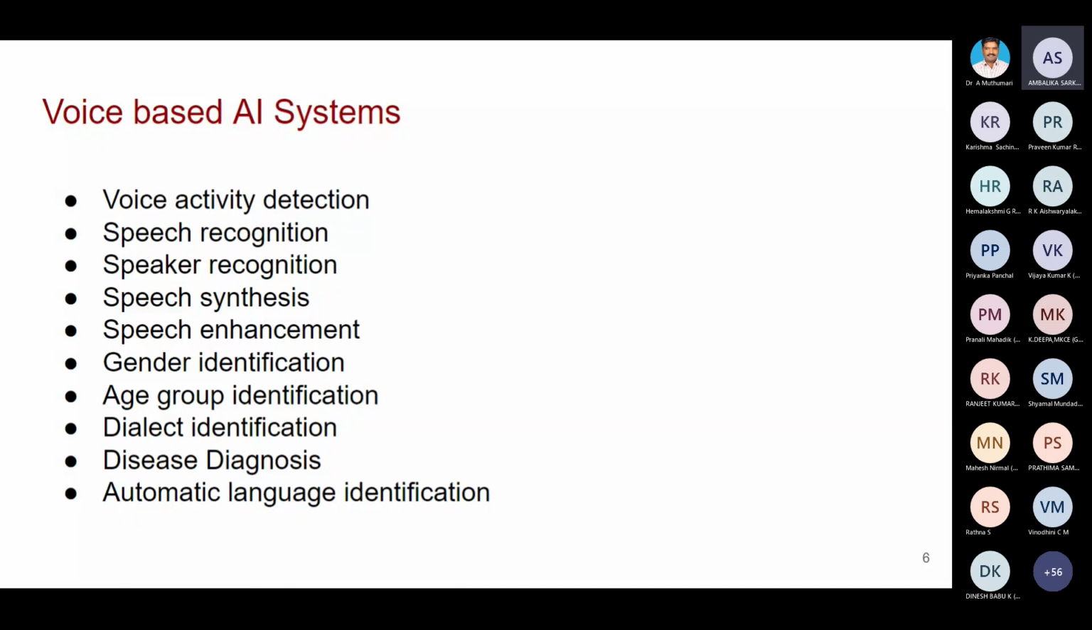English of American will be different. English of the British people will be different. Okay, but everything will be English. So that is called dialect. That dialect is also very, very important.